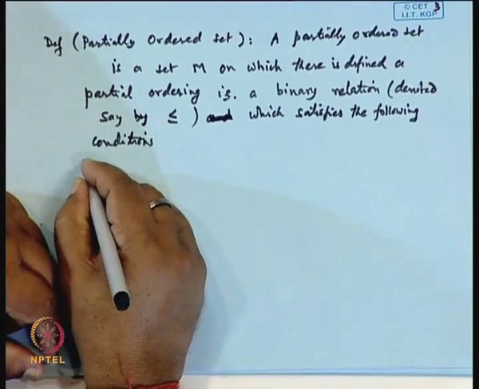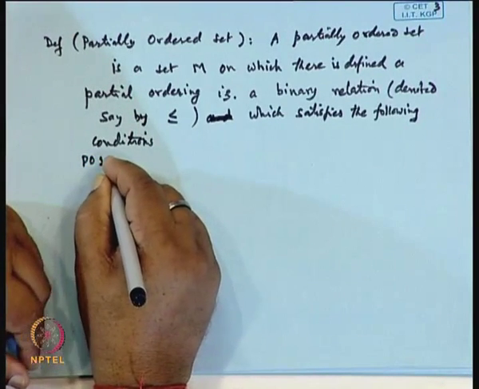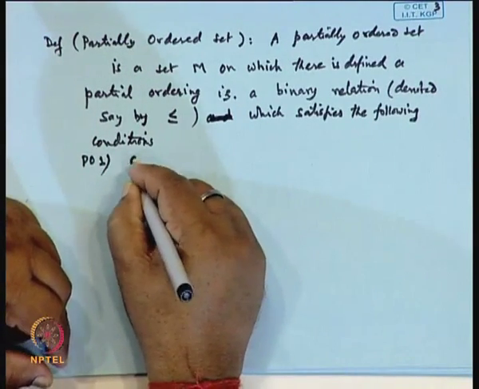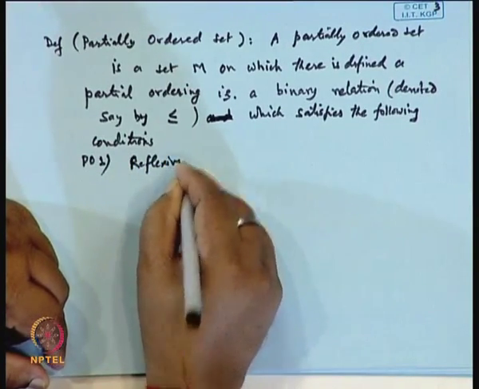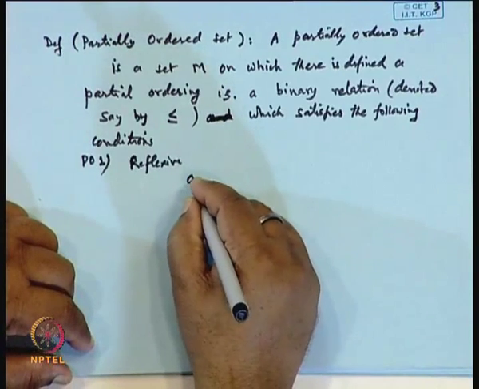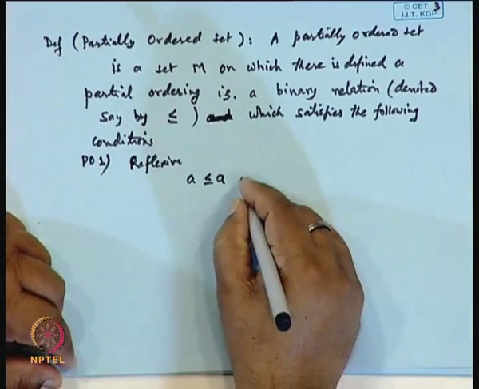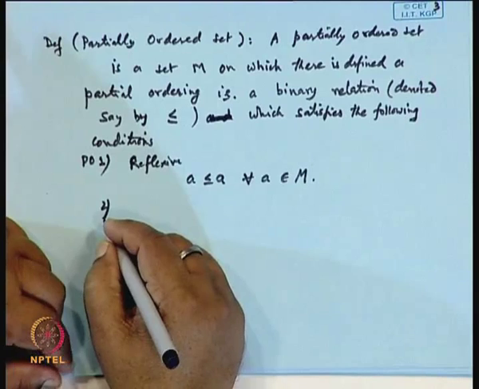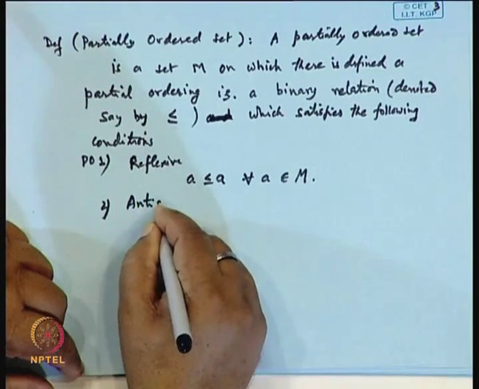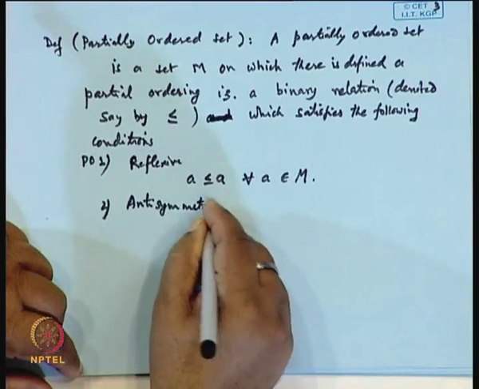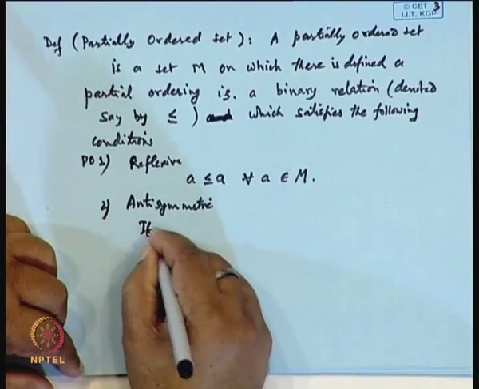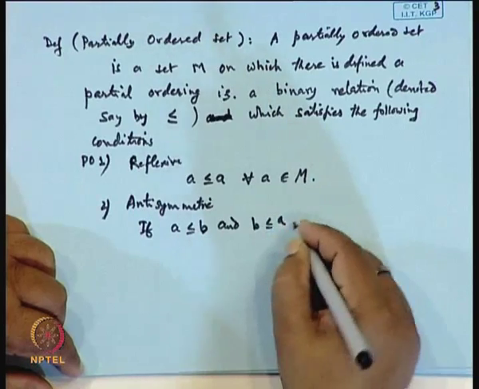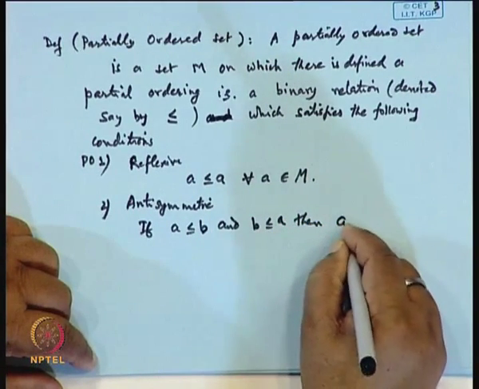Condition 1, we will call it PO1, is reflexive, that is, a is related to a for every a belonging to M. The second condition is antisymmetric, that is, if a is related to b and b is related to a, then a must be equal to b.